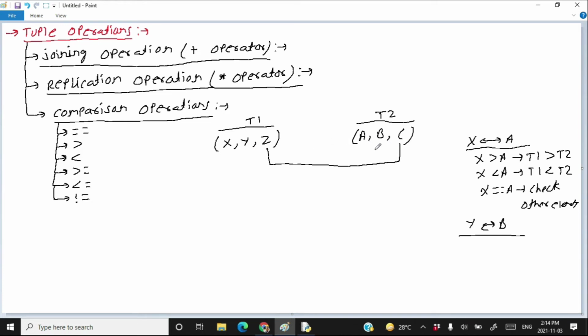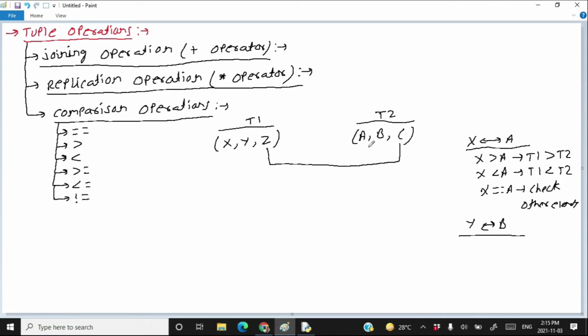Now let's compare z and c. Is z greater than c? If z is greater than c, then t1 is greater than t2. If z is less than c, then t1 is less than t2. If z is equal to c, then t1 is equal to t2, because x and a are proven to be equal, y and b are proven to be equal, and z and c are equal. So two tuples are going to be equal only if all their contents are equal.